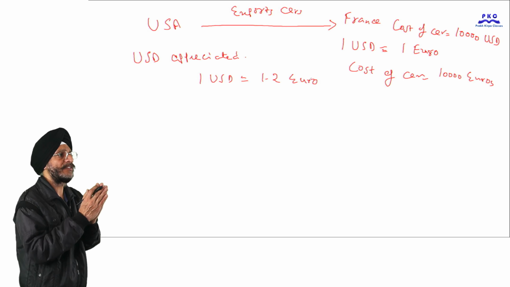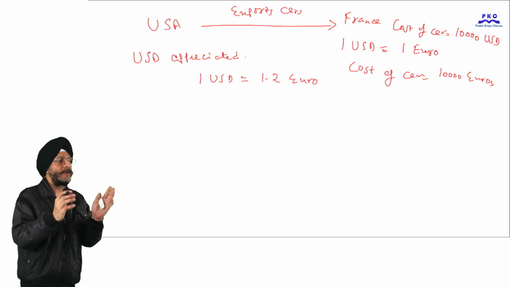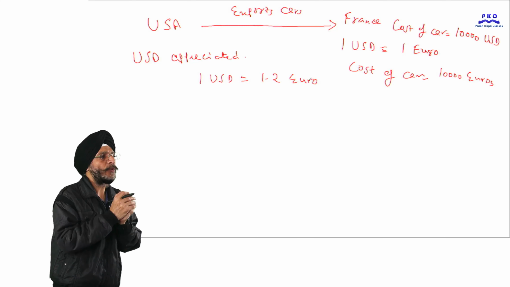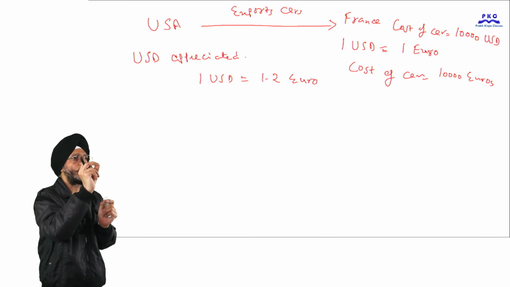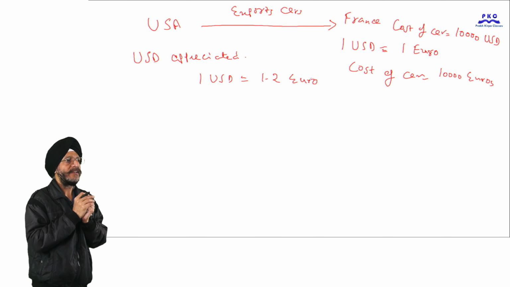Now after appreciation, for 1 US dollar the residents of USA can get 1.2 euros. That is, more of the foreign currency they can get.